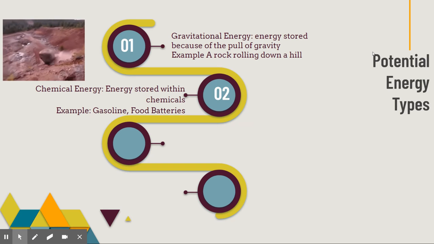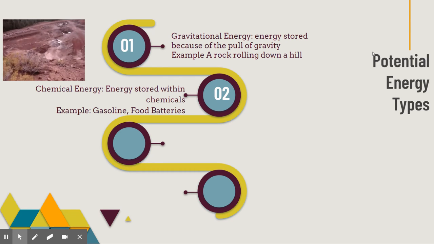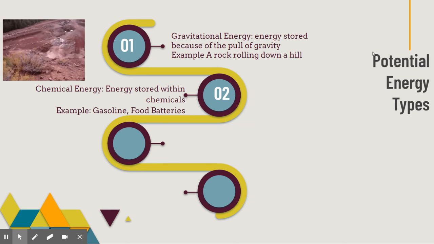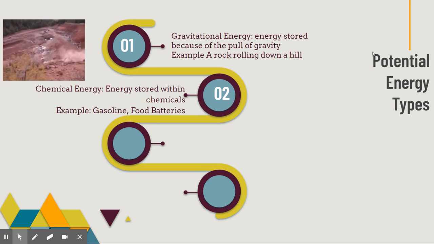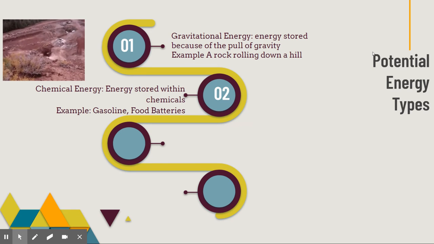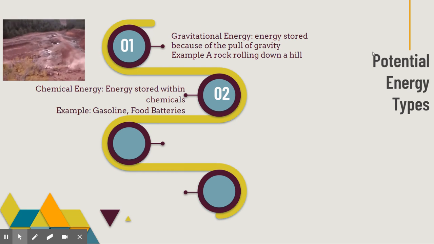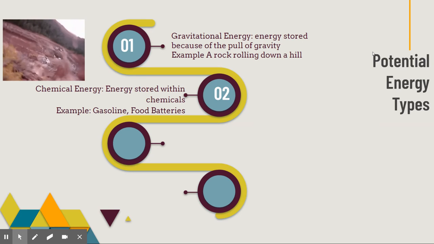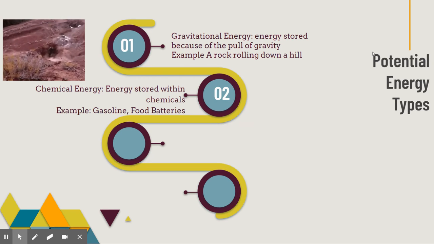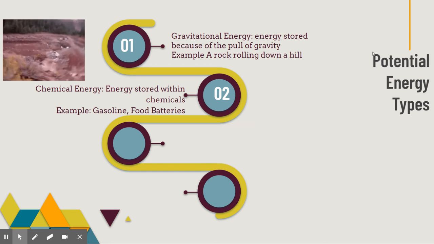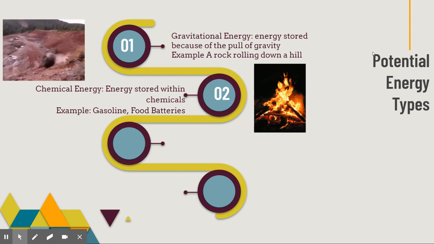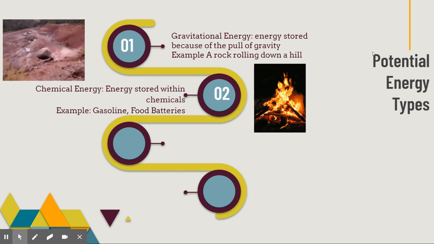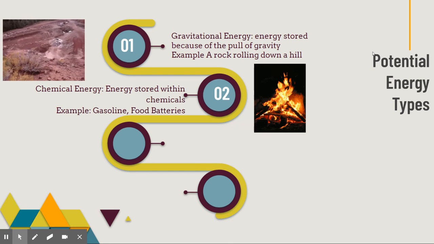Another type of energy that is potential is chemical energy. It's energy stored within chemicals. Now, we know, due to the chemistry unit, that it's actually energy stored within the chemical bonds. And when you break a bond or build a bond, you either store energy or release energy. So chemical energy is stored within those bonds. Things like gasoline, food, and batteries all have chemical potential energy stored up, ready to be used. An example would be this fire: there's wood on the fire, and that wood has potential chemical energy to burn to make that fire occur.